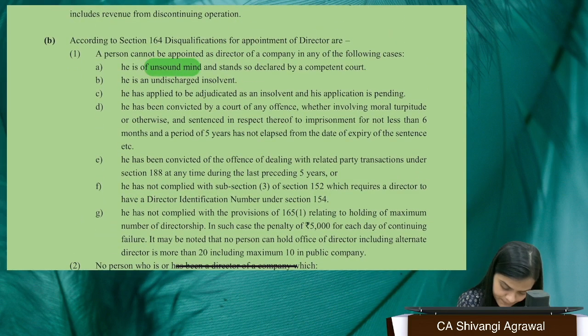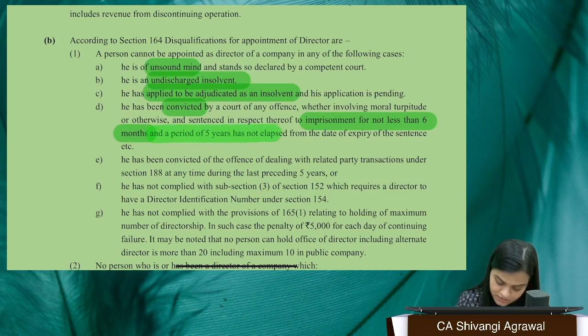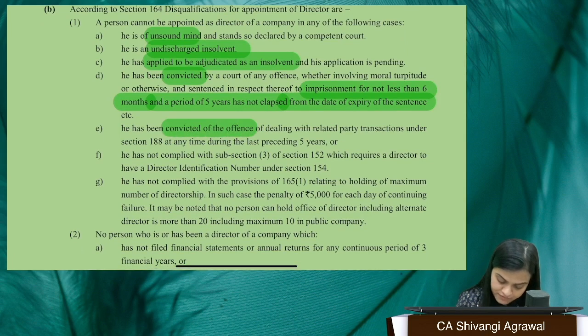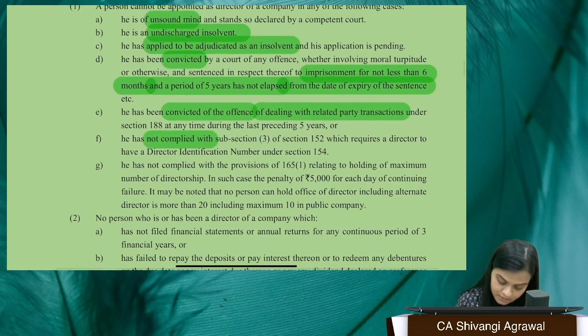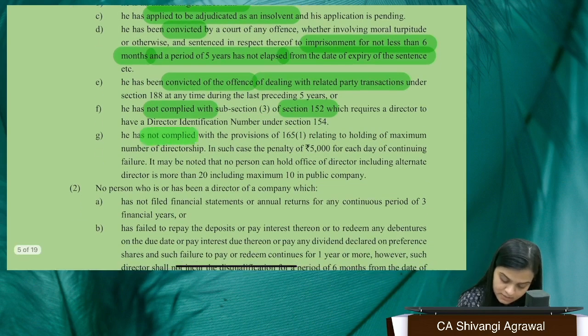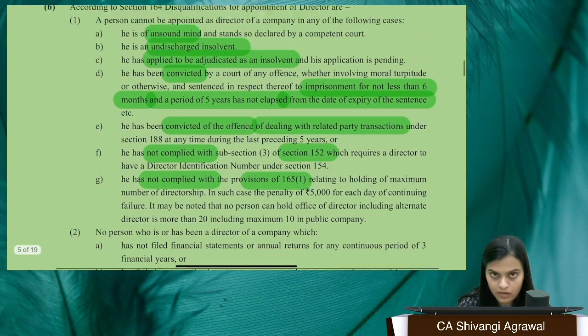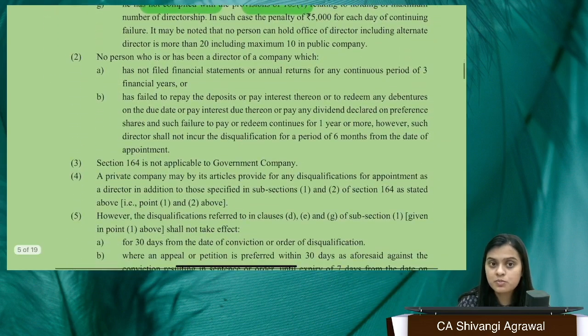So, unsound mind, undischarged insolvent, applied to be adjudicated as an insolvent, convicted and imprisonment for not less than 6 months with a period of 5 years not elapsed from the date of expiry of sentence, convicted of an offense dealing with related party transactions, not complied with section 152, which relates to DIN. Not complied with section 165, which relates to the maximum number of directorships that you can hold. Okay, so these are all the disqualifications stated in section 164.1, right?